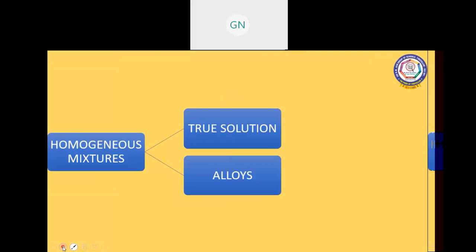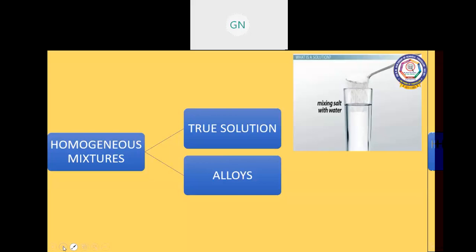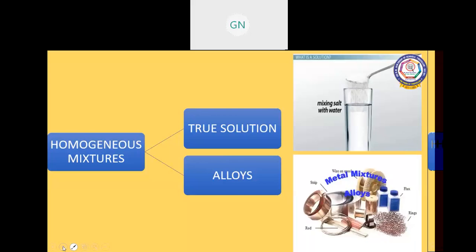Let us classify homogeneous mixtures into true solutions and alloys. For example, if you mix salt plus water, you will get salt water. The salt we cannot see in the solution, so it is completely dissolved. So it is a true solution. And when two or more metals combine, they form alloys. We are using many alloys in our day to day life.